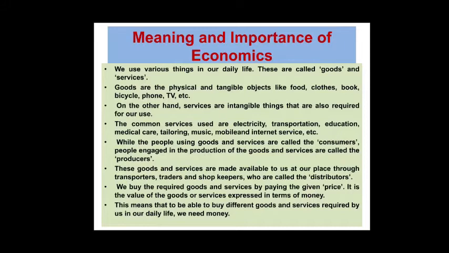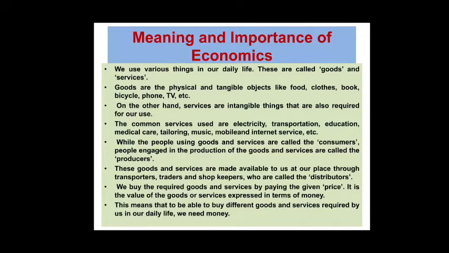Goods are tangible and services are intangible, so we cannot see services. The people using goods and services are called consumers. We are the consumers; we are using goods and services. People engaged in the production of goods and services are called producers.